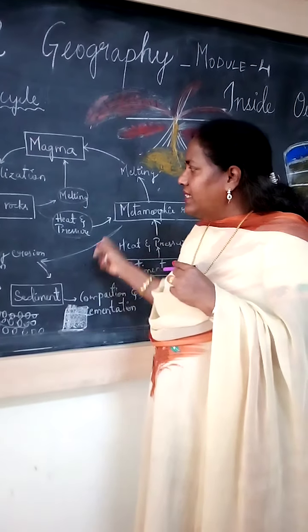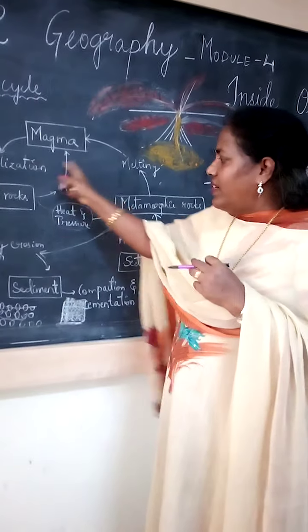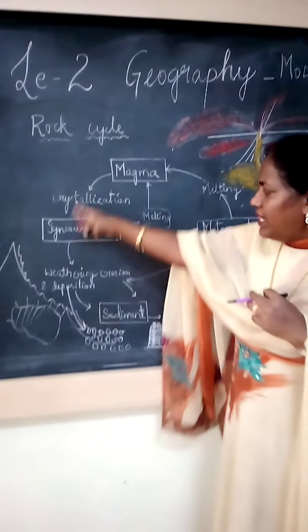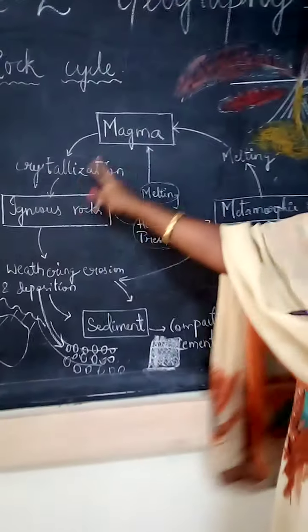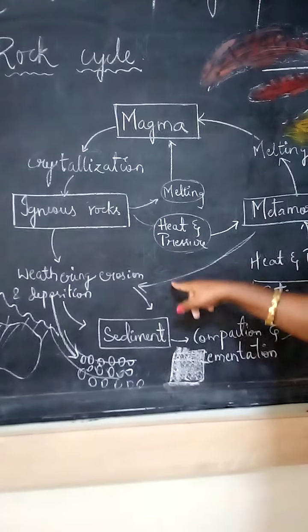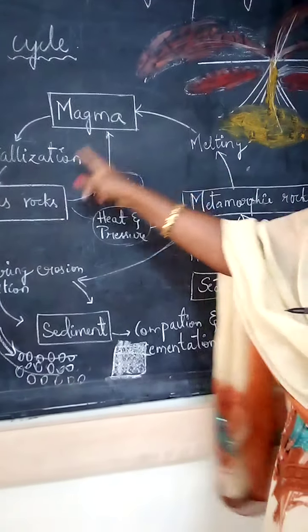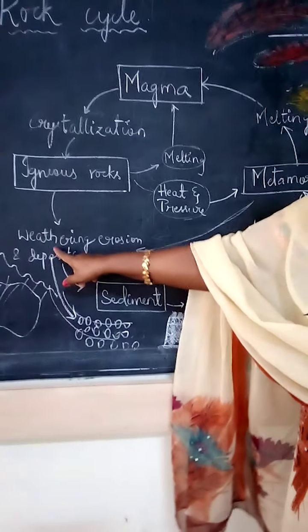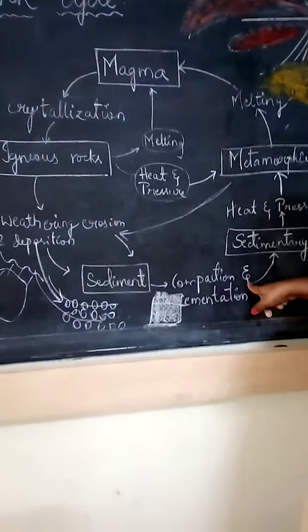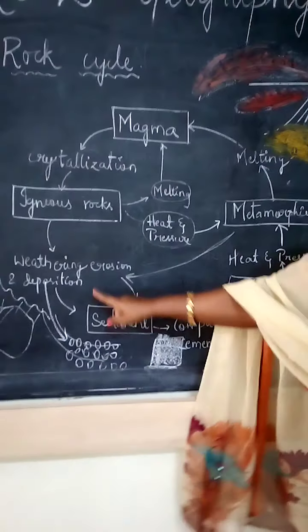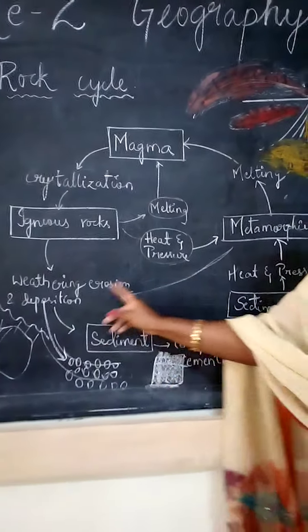Okay, the task of the day I am giving. You also try this diagram. Try this diagram and label it also. See, labeling is very important. These arrow symbols are very important. How from the igneous rocks, what is the formation to form the sedimentary rocks? See the formation: weathering, erosion, deposition. You have to mention everything.